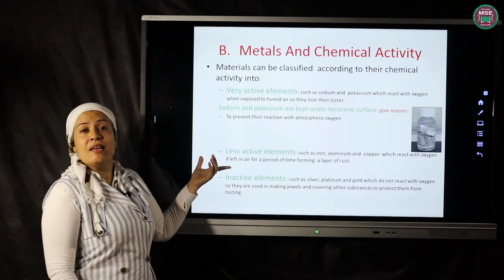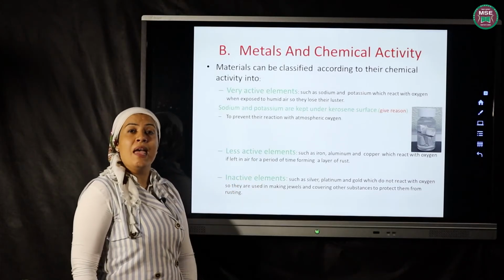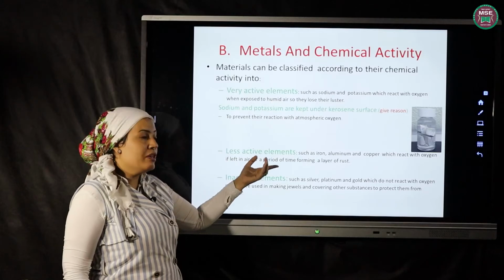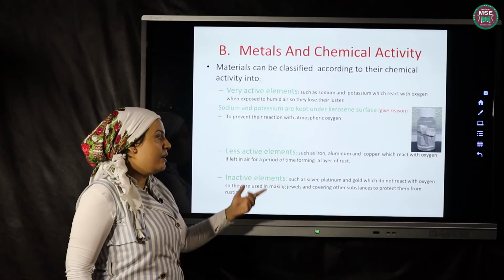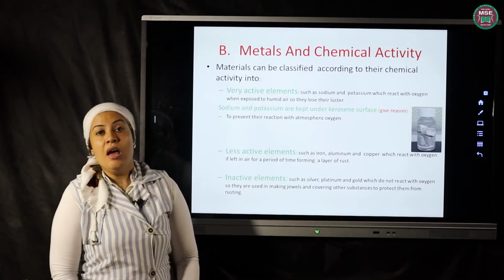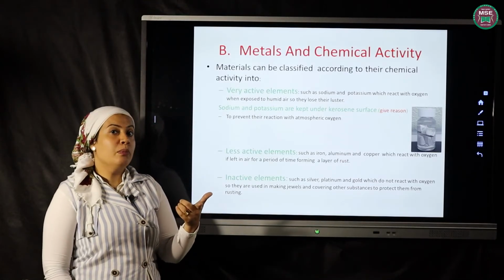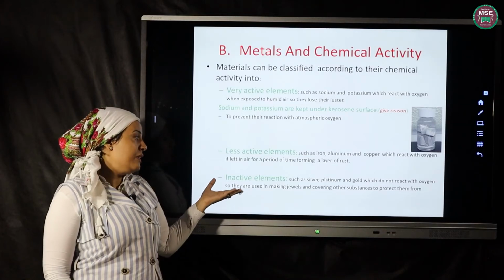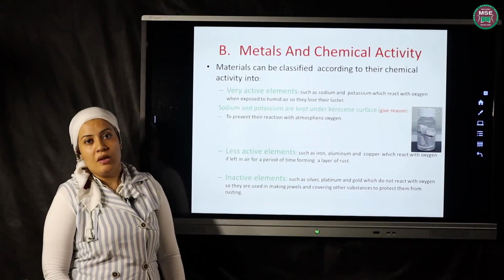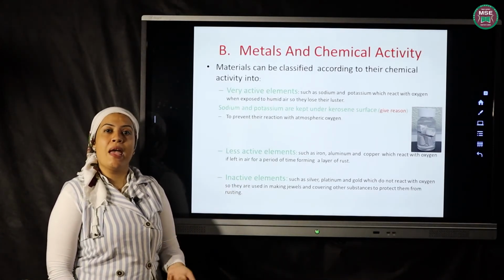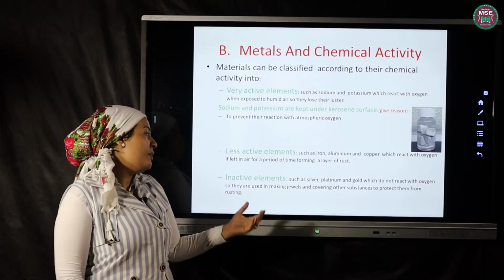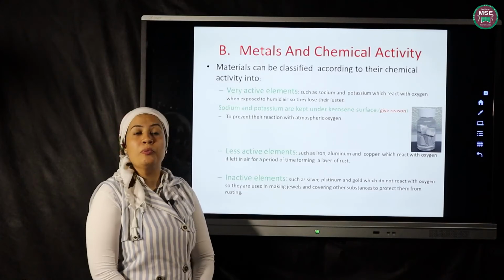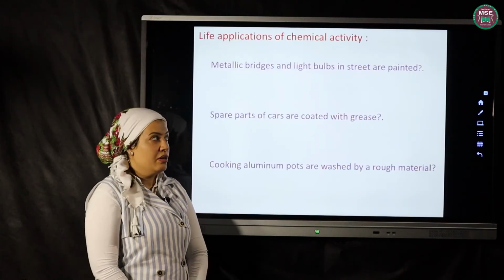And I have less active elements. The less active elements react with oxygen after a period of time, forming a layer of rust, like iron, aluminium, and copper. Okay, and the last one is the inactive elements. It's very hard for them to react with oxygen. So they are used in making jewels and covering other substances to protect them from rusting.